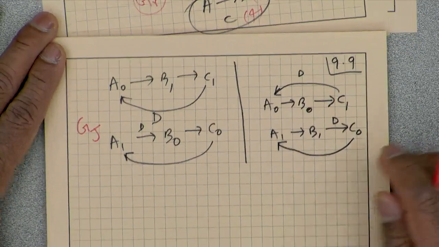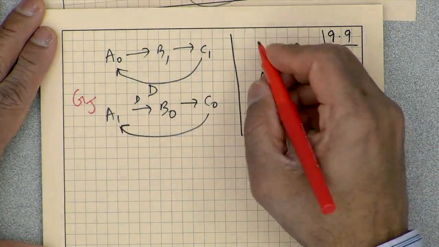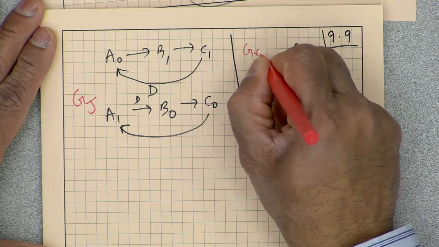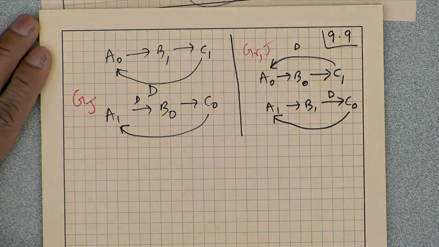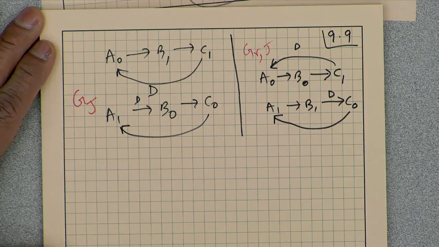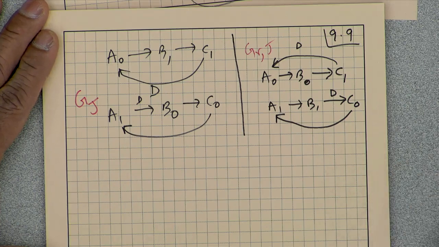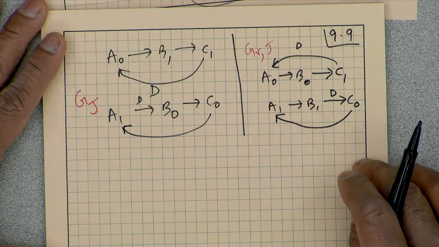This is G_R_J. It so happens that in both of these cases, the critical path is going to be 7.